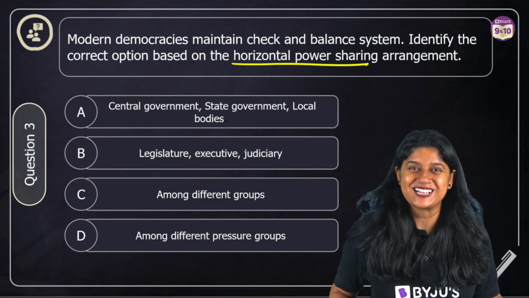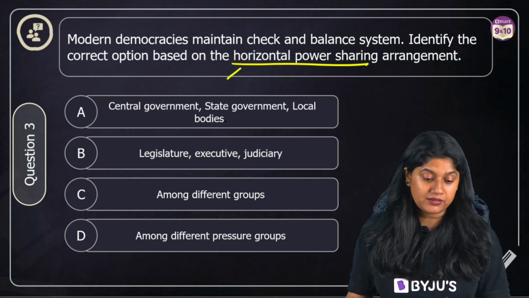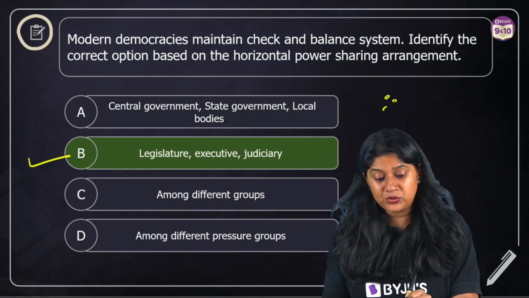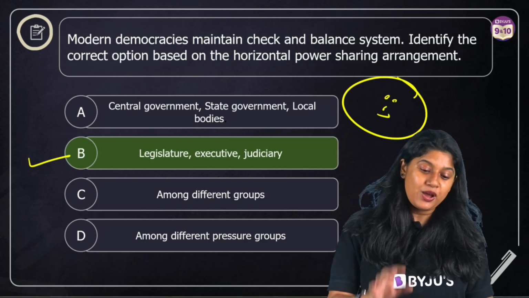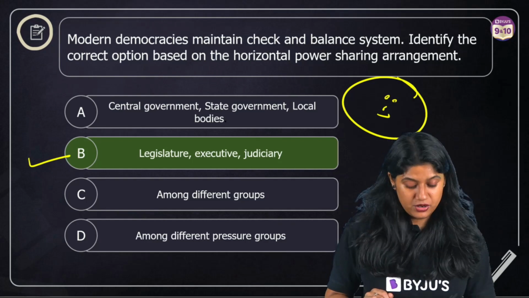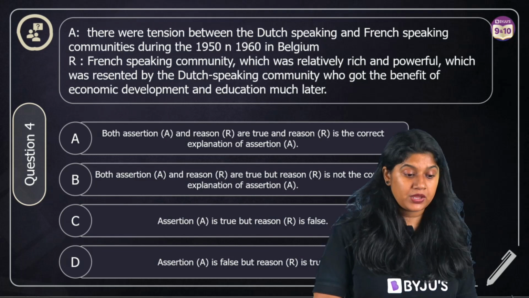It's a very clear-cut answer. We're talking about horizontal power sharing, right? And the correct answer over here is option number B. So question number 3 is done, everyone. It's a very, very interesting question, right? We have the hint in the question itself which talks about the horizontal power sharing. Moving to question number 4, and we have over here the assertion and the reason.